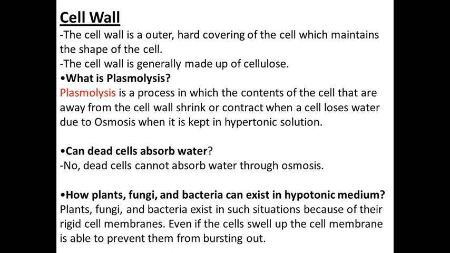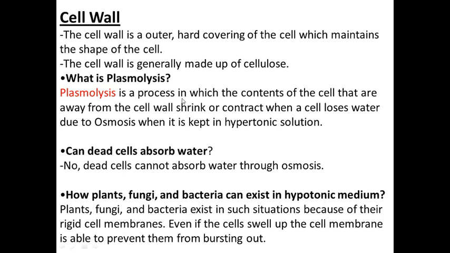So according to that, there is one process in which the cell either loses water or absorbs water. So what is plasmolysis?